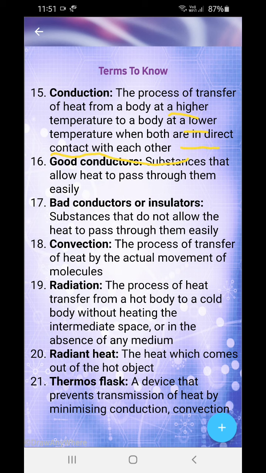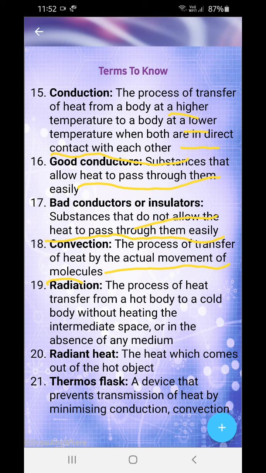Now, what is a good conductor? Substances that allow heat to pass through them easily are known as good conductors, and bad conductors are insulators: substances that do not allow heat to pass through them easily. Convection is the process of transfer of heat by the actual movement of molecules. When actual molecules are moving, it is known as convection. When the molecules pass heat to each other but stay in their fixed position, it is known as conduction.